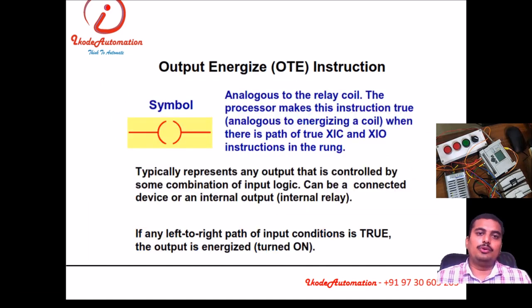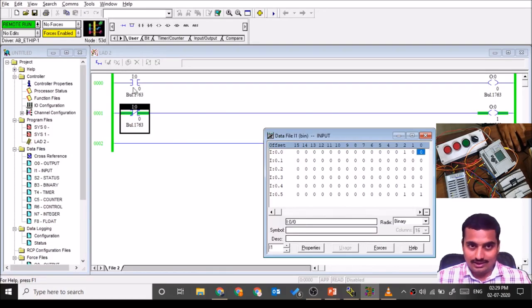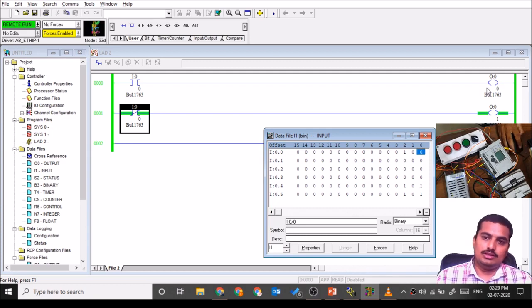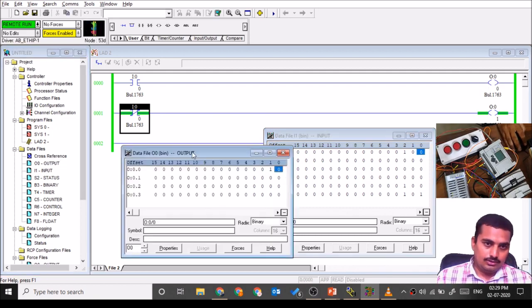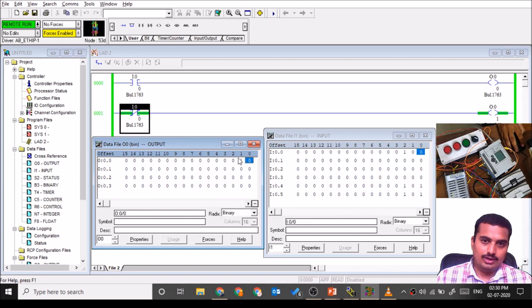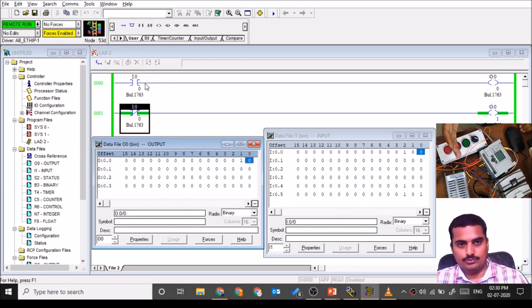Then OTE is nothing but the coil of a relay, or a coil inside a PLC program. So this is the instruction that represents a coil. If I give supply to this instruction, or if the result of the logical operation is true, then this will write this status into the output data file, and that will be reflected in the physical output.